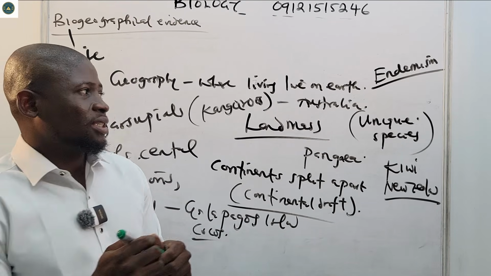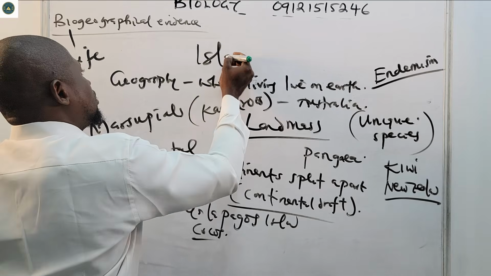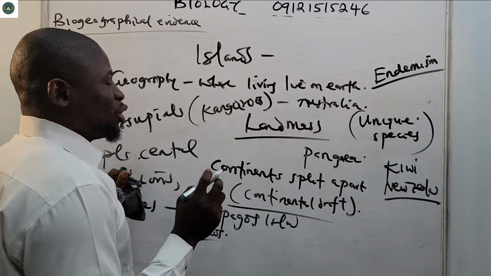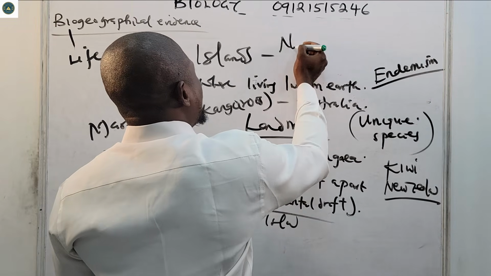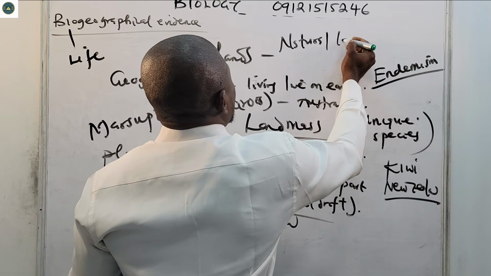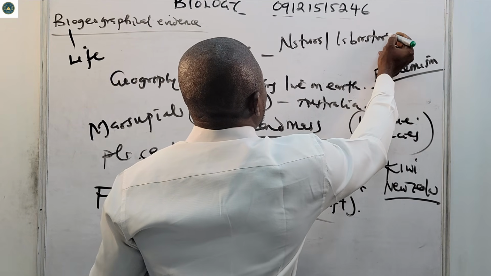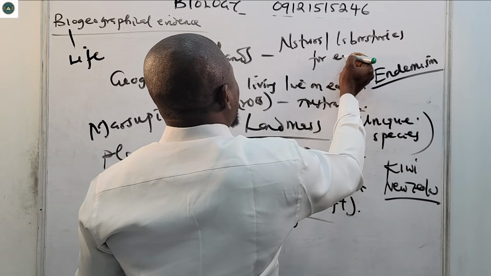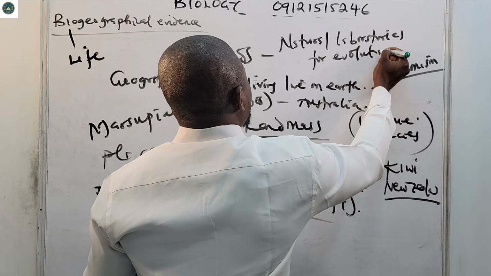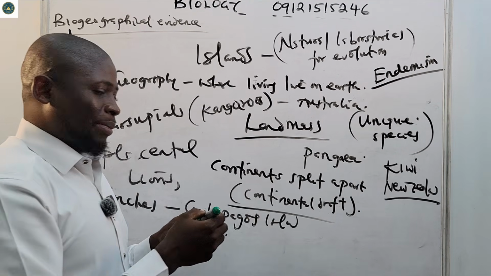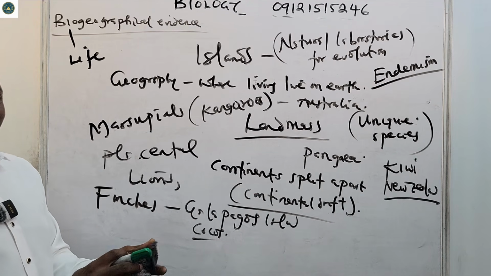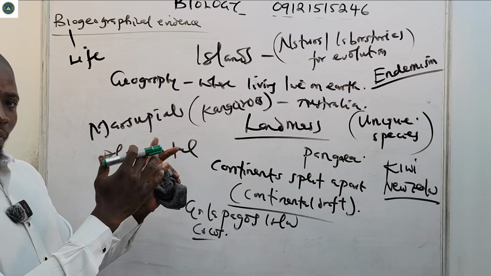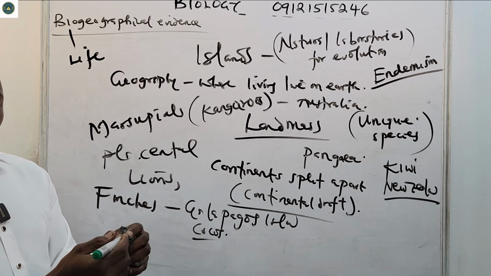Also, it talks about islands as natural laboratories for evolution, just like the Galapagos Island. All these islands are usually far away from civilization, from where people live.